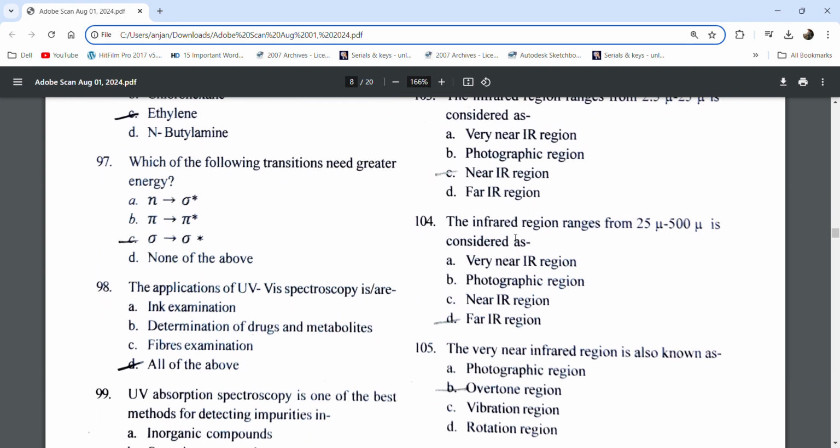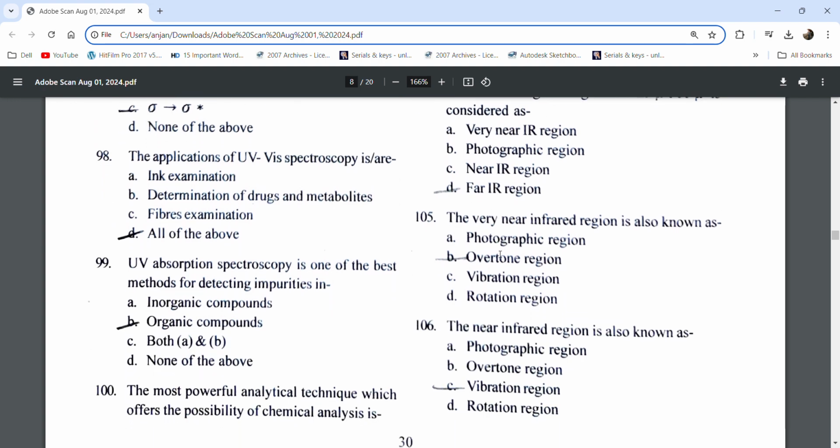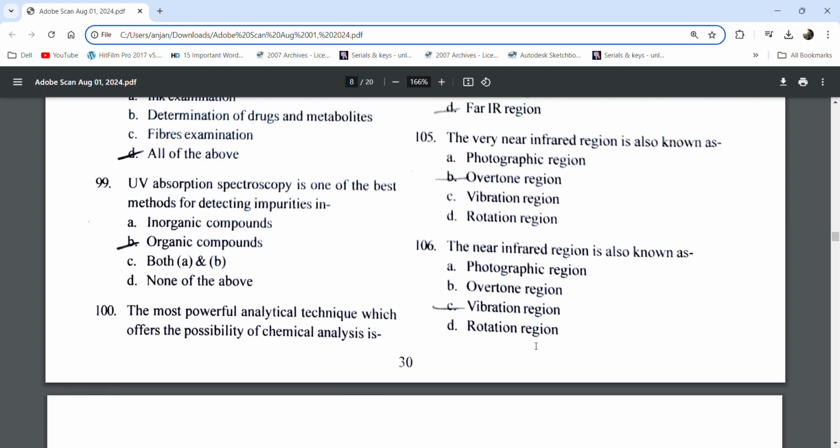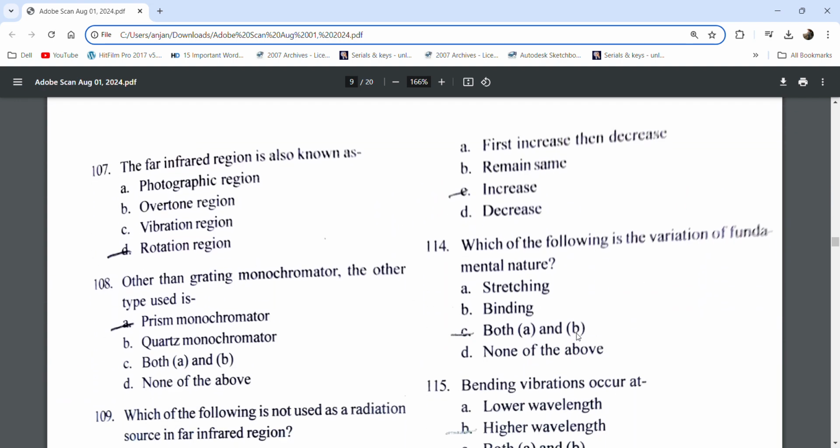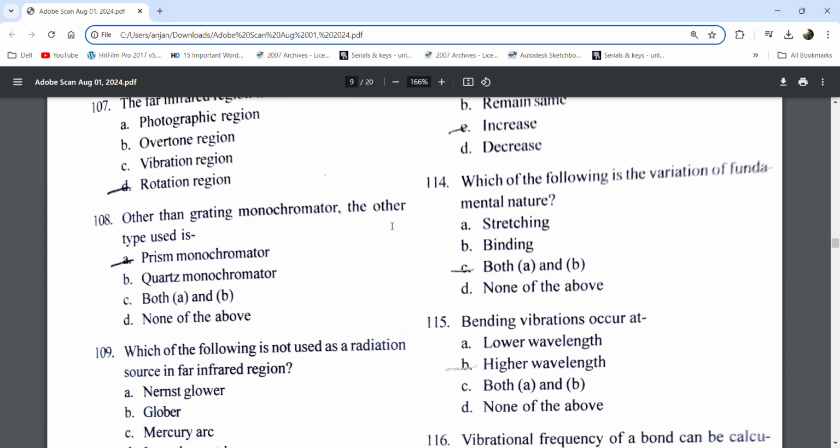The infrared region ranging from 25 micron to 500 micron is considered the far IR region. The very near infrared region is also known as the overtone region. The near infrared region is also known as the vibration region. The far infrared region is also known as the rotation region. Other than the grating monochromator, the other type used is the prism monochromator.